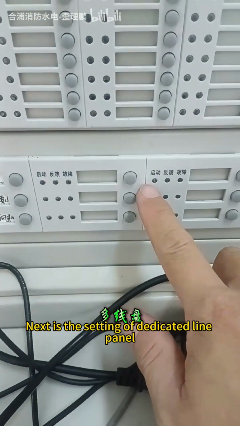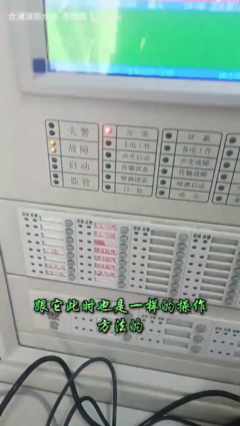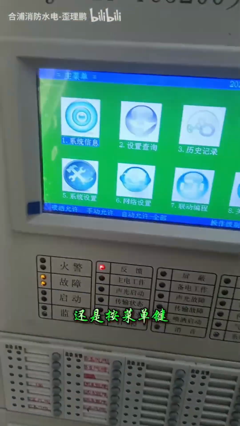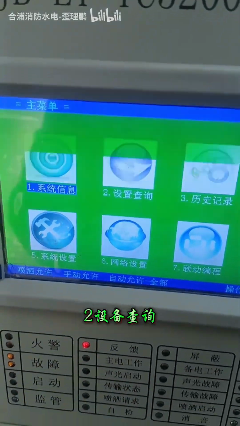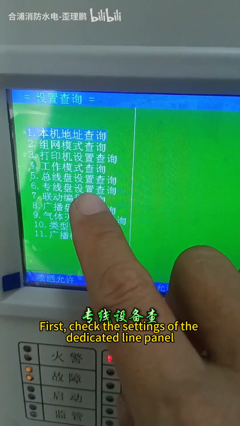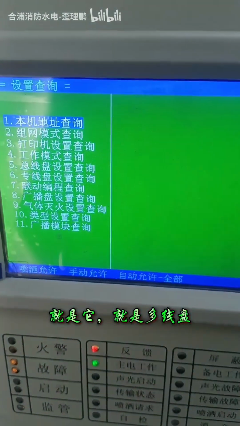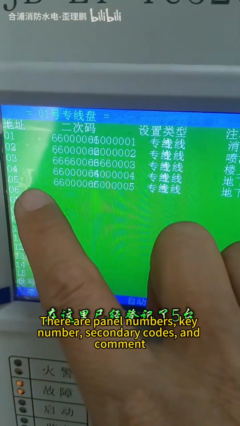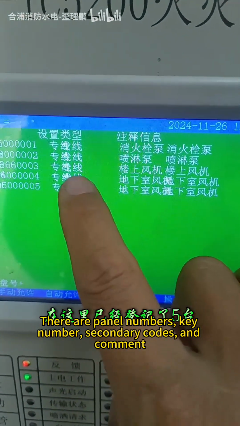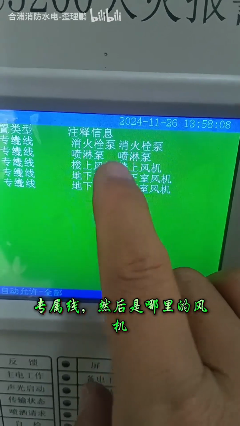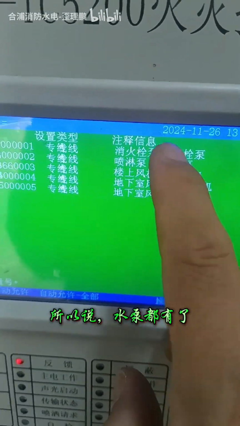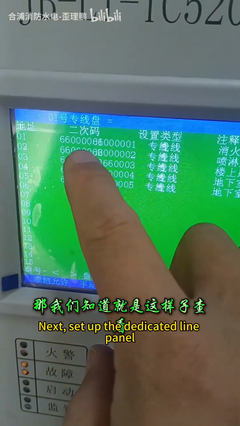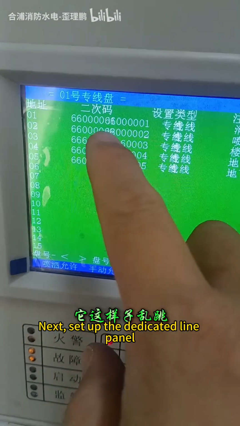Next is the setting of dedicated line panel. First, check the settings of the dedicated line panel. There are panel numbers, key number, secondary codes, and comment. Next, set up the dedicated line panel.